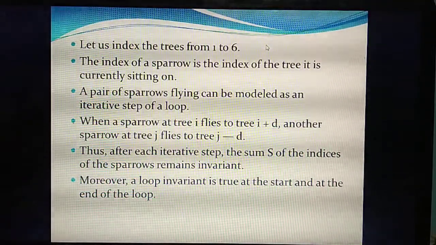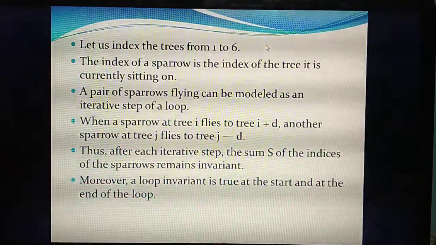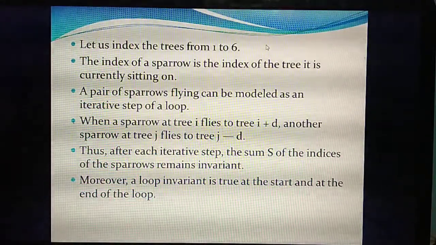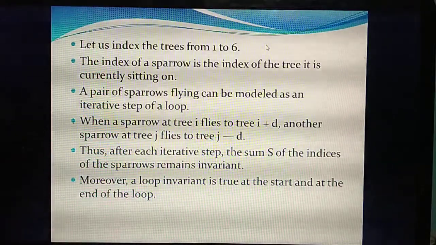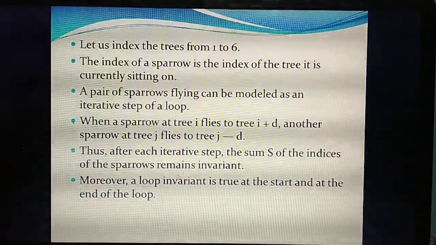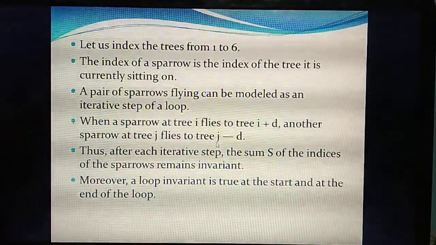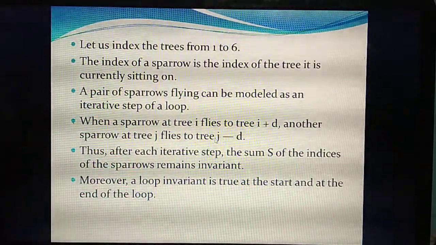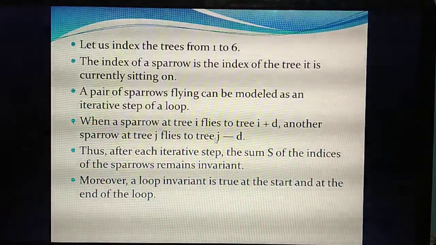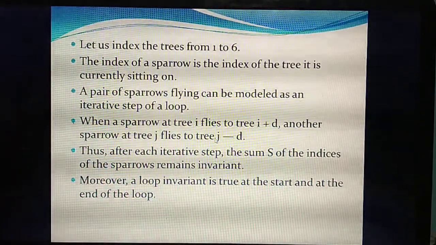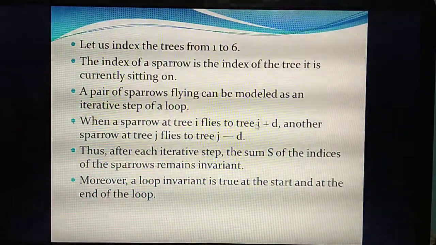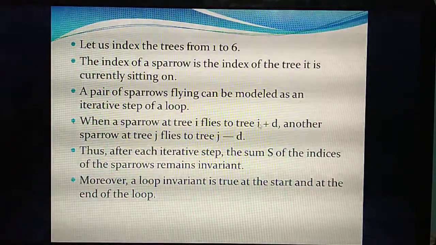Understand? So here they are telling that a pair of sparrows flying can be modeled as an iteration. A pair of sparrows flying, that we are going to write in a loop. Listen carefully. In the question, one sparrow is flying to another tree in one direction, and another sparrow is flying to another tree in the opposite direction. So the index is given.